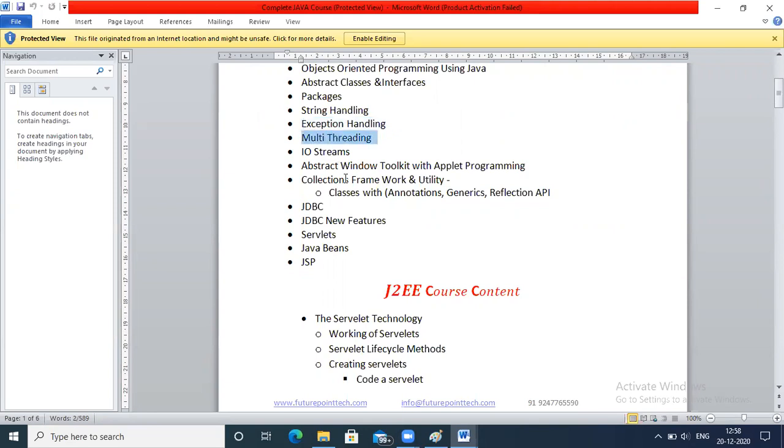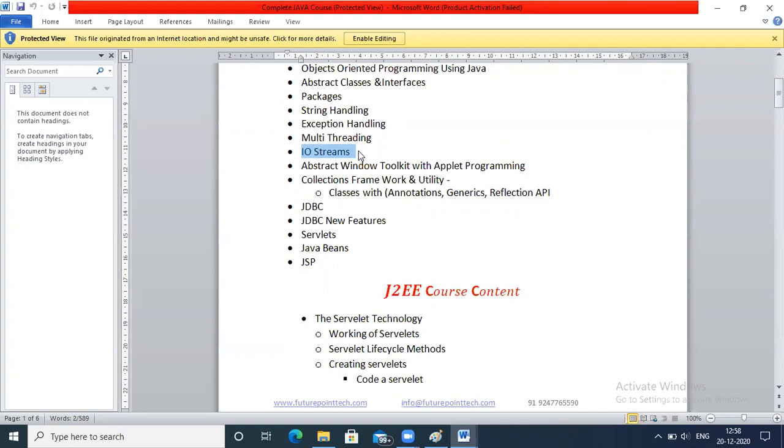What is the thread concept in Java? How do we create threads? What are threads? Where do we use them in real time? What is the advantage? What are the disadvantages? Those concepts we will see in multi-threading. And the streams concept. What is input and output in Java? How do we handle input and how do we handle output?